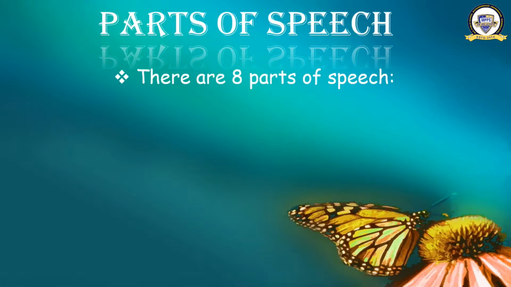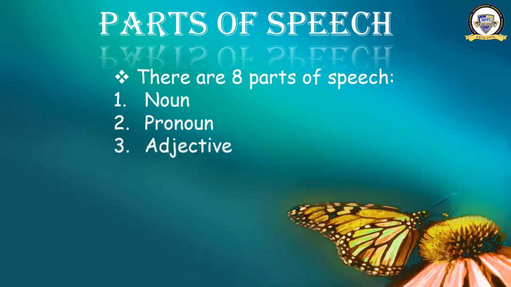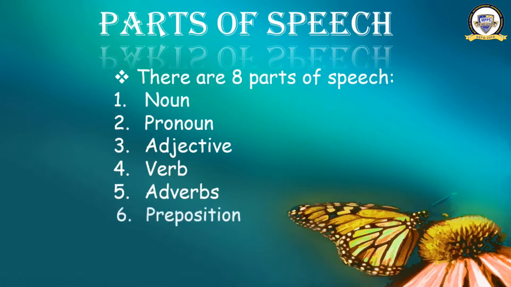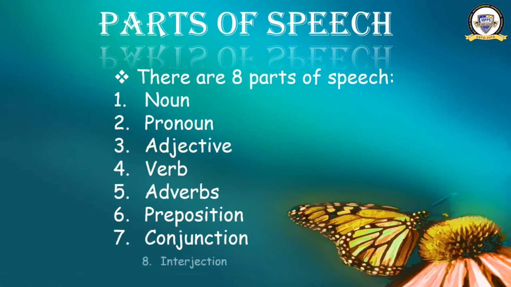So let us see what the 8 parts of speech in a sentence are. Number 1 is noun. Number 2, pronoun. Number 3, adjective. Number 4, verb. Number 5, adverb. Number 6, preposition. Number 7, conjunction. Number 8, interjection.